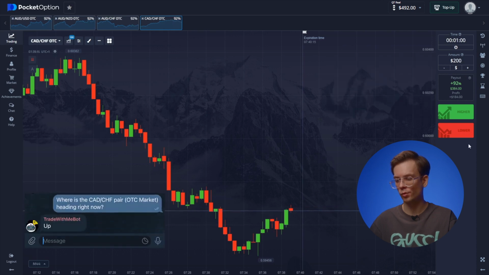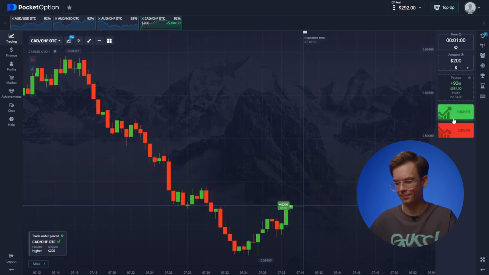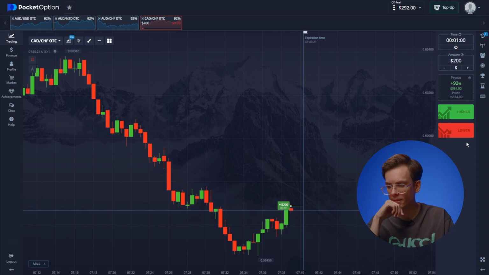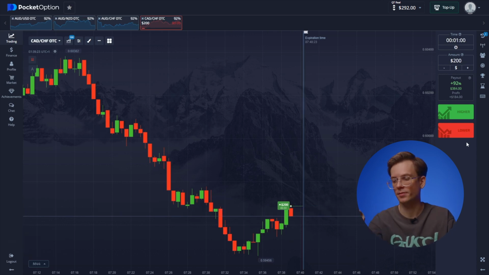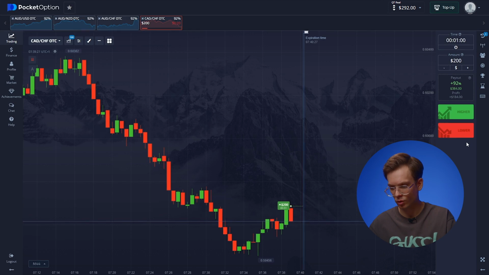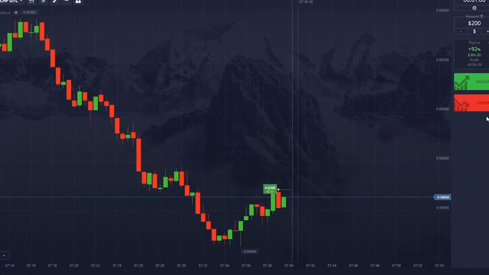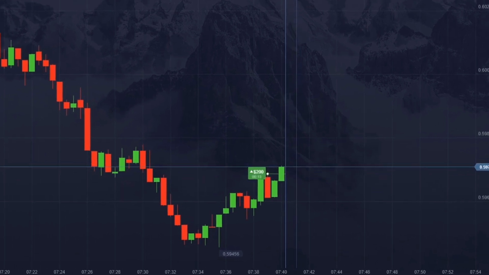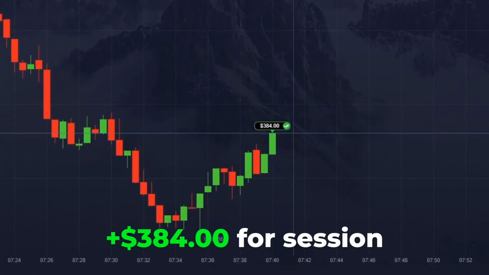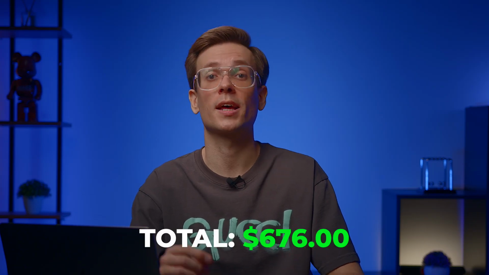The Canadian dollar and the franc, doubling the investment to 200. Bot predicts an upward trend, smashing higher. Let's see. I'm positive that this one will be successful. There is a reversal from the historical low. The upward trend will definitely continue. Nice, a $76 increase to the initial deposit. Total is $676.